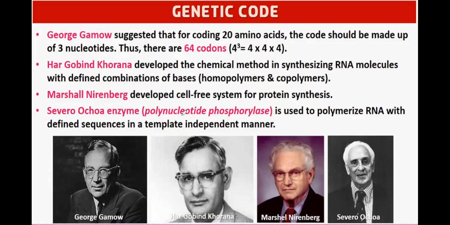This enzyme can be used to polymerize RNA. So these are the major discoveries related to the genetic code. George Gamow, Hargobind Khorana, Marshall Nirenberg, and Severo Ochoa are the prominent names who have done great work in the field of genetic code.